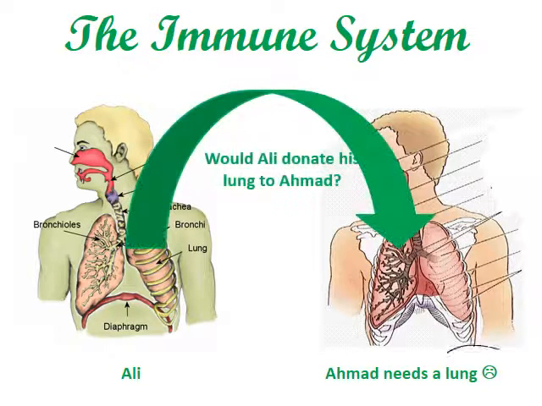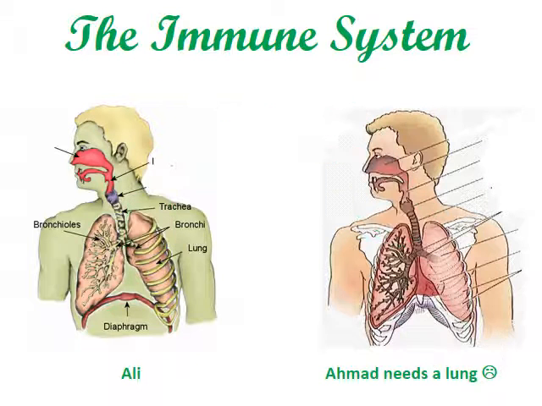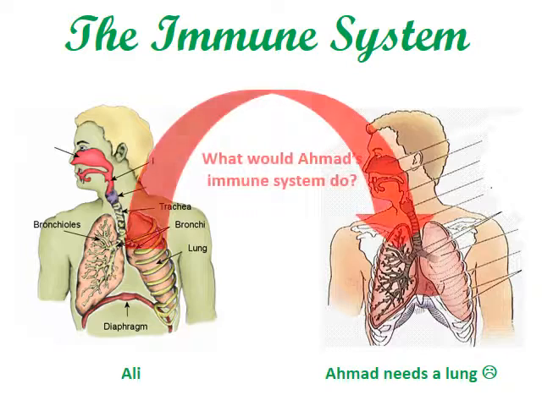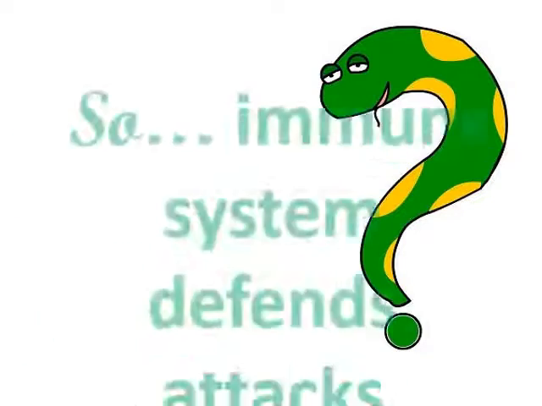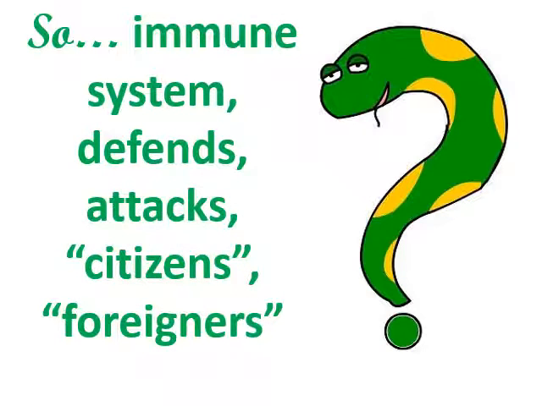Ahmed needs a lung. He has some problems in the lungs, and he needs a lung. So would Ali donate his lung to Ahmed? What would Ahmed's immune system do? This is the big question. So the immune system defends citizens and attacks foreigners. So the big question is,